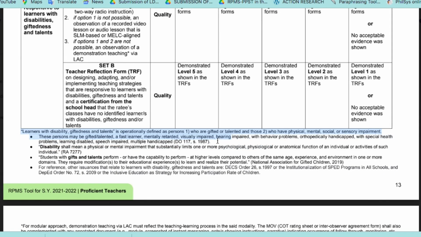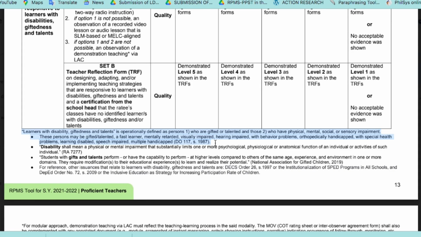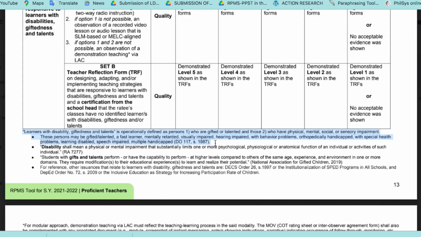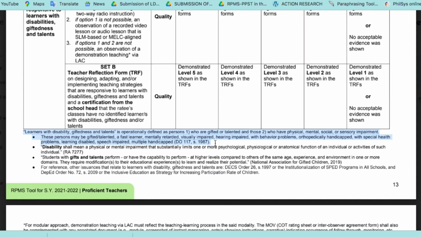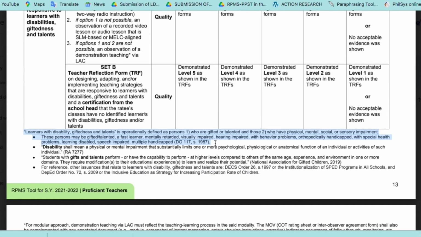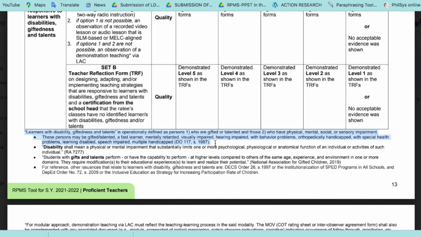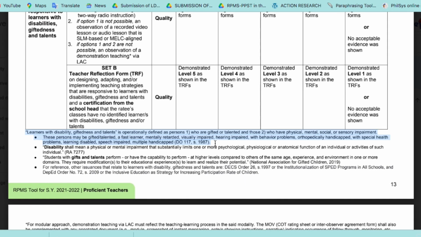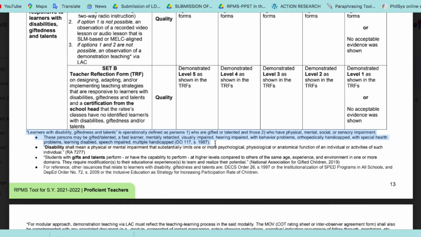These persons may be gifted or talented as a fast learner, mentally retarded, visually impaired, hearing impaired with behavioral problems, orthopedically handicapped with special health problems, learning disabled, speech impairment, and multiple handicap. That is under DepEd Order number 117, series of 1987.